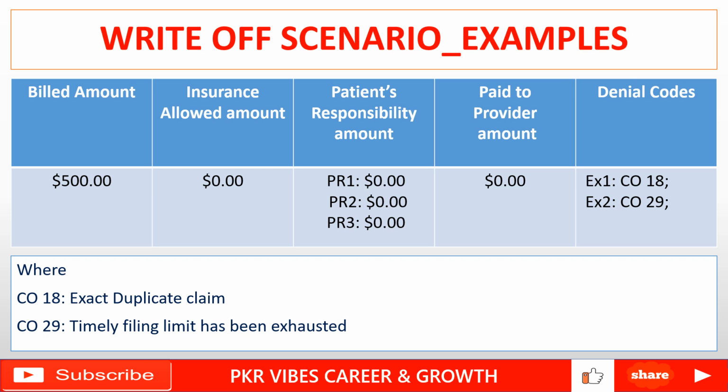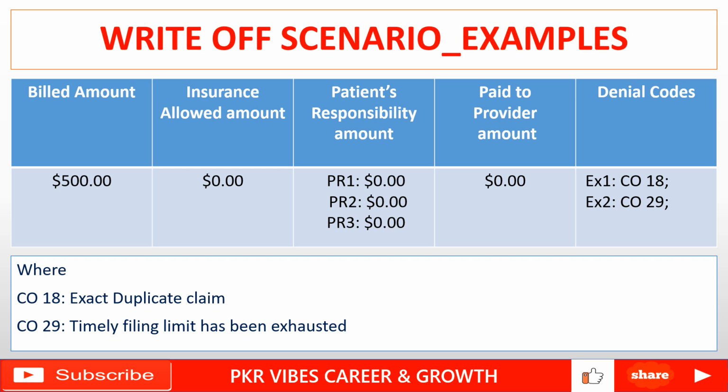Okay guys, we will discuss one practical example. For example, a claim with a bill amount of $500 is billed to the insurance company, and here the insurance allowed amount is zero. Insurance does not allow any amount for that particular claim, whatever you bill. The patient responsibility is obviously zero because there is no allowed amount on that claim.